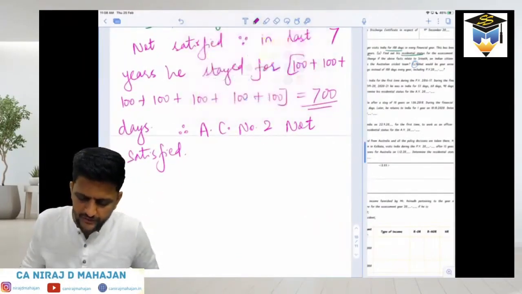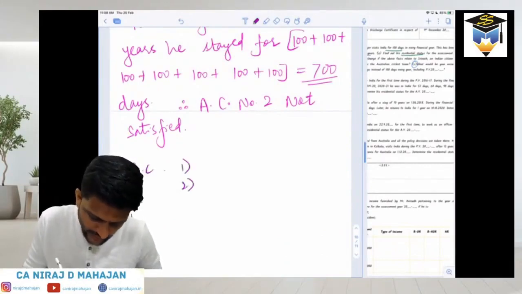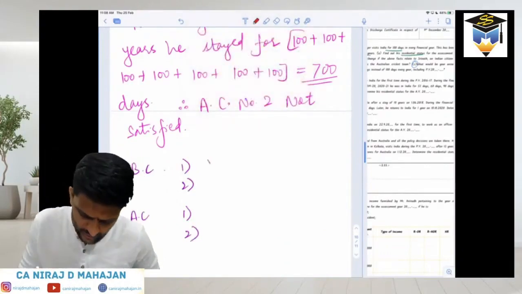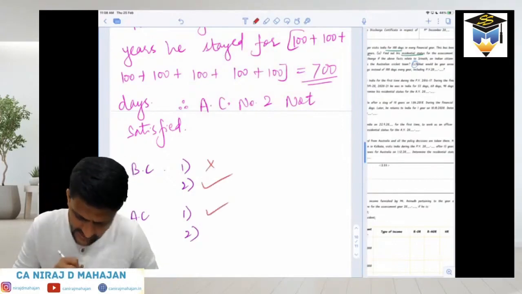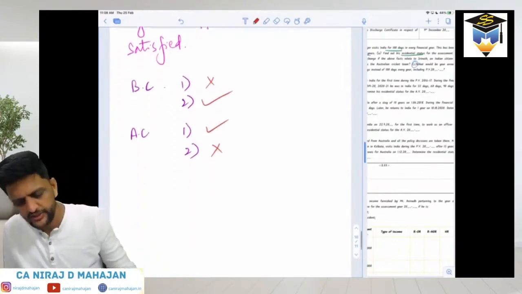Can I give a very small summary? Basic condition number 1, number 2, additional condition number 1 and number 2. What is our case? Did he satisfy basic condition number 1? No. But he satisfied basic condition number 2. Did he satisfy additional condition number 1? Yes. But he did not satisfy additional condition number 2. What is his status?